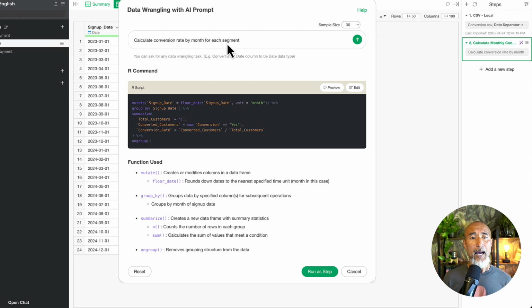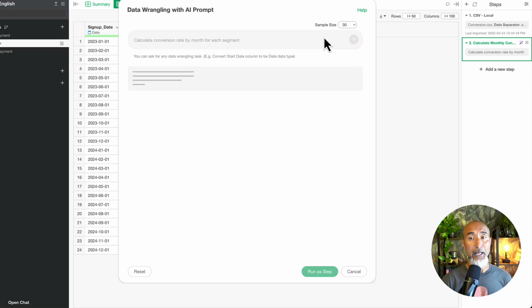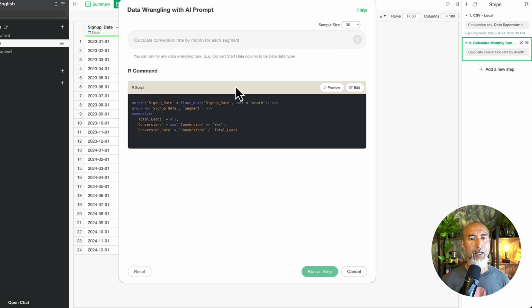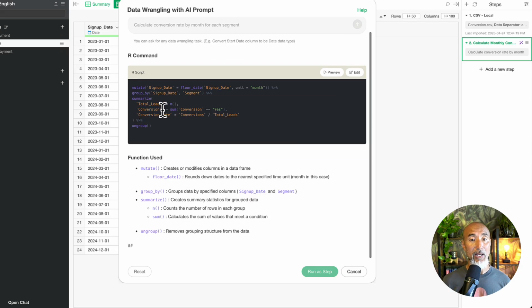Either way works, and that's the beauty of using this type of interface, because you're not constrained to a specific way of using the product. So in this case, I'm just going to click on that and hit the enter key. Once it comes in, you can start looking.